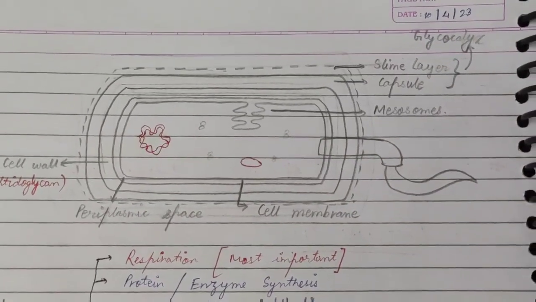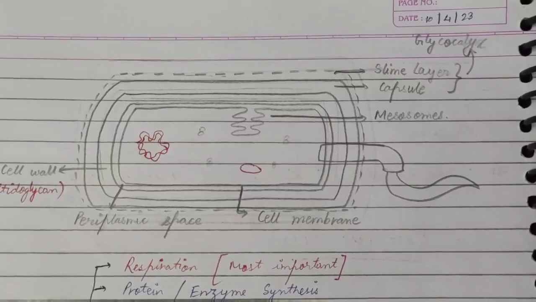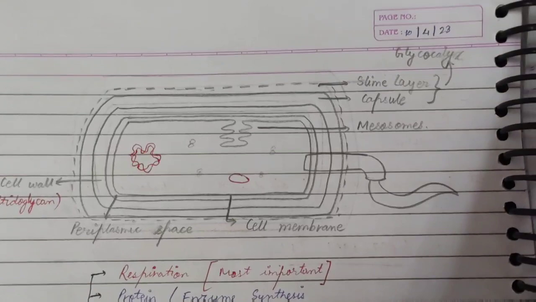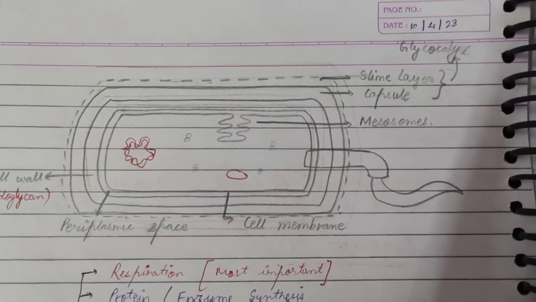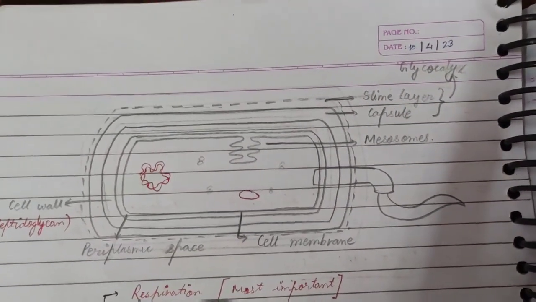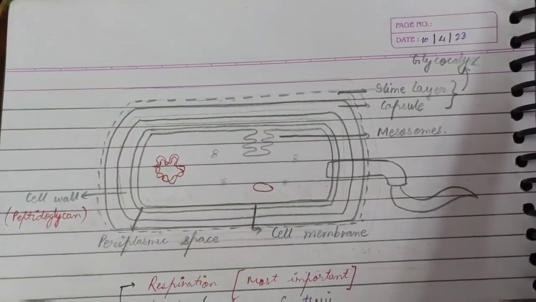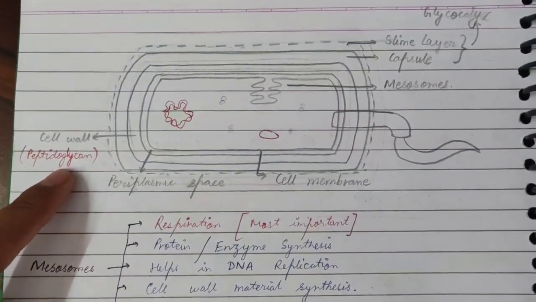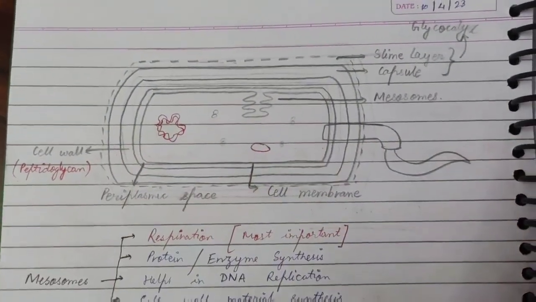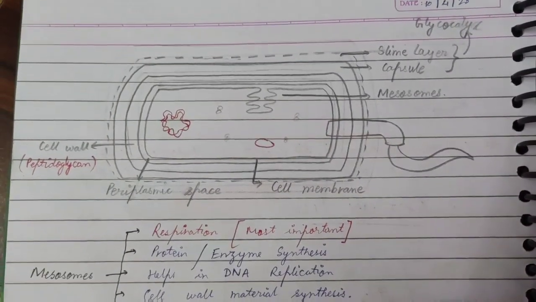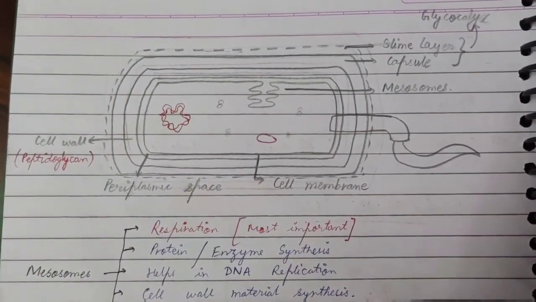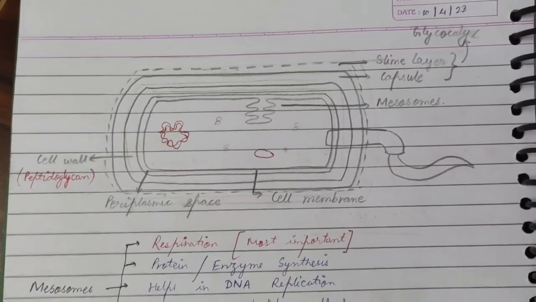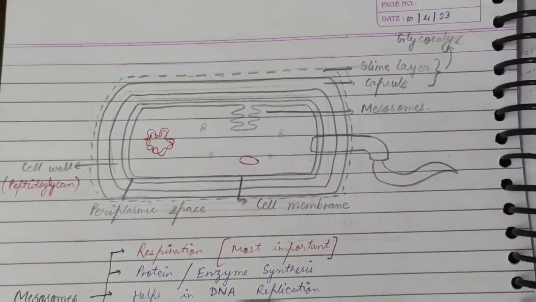Now let us know about the capsule function. The capsule is a hard covering which protects bacteria from the WBCs, and it also helps in colony formation. Next comes the cell wall. The cell wall is made up of peptidoglycan. After the cell wall there is the periplasmic space. The periplasmic space is the space between the cell wall and cell membrane. It functions just like the lysosome of the eukaryotic cell. The periplasmic space is full of different types of enzymes which help in digestion.